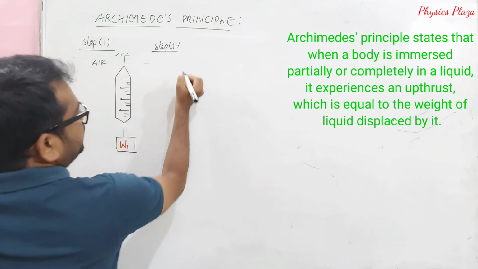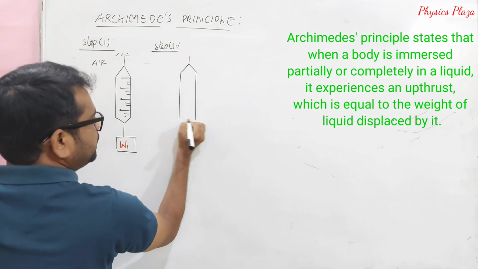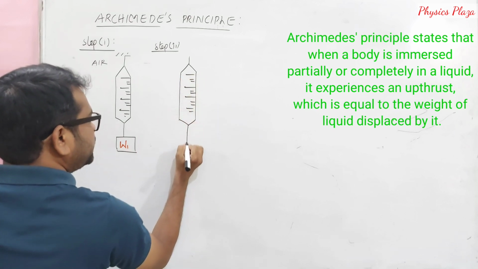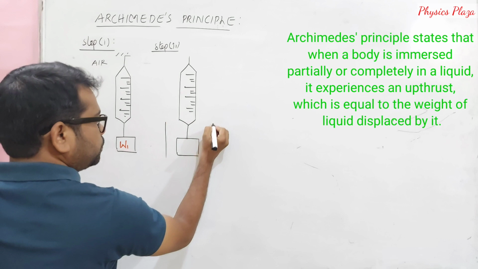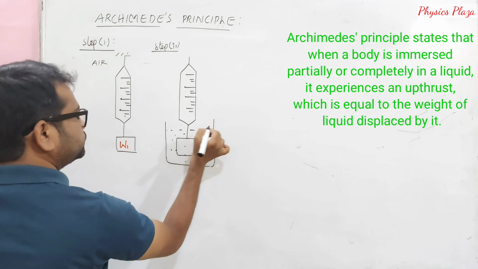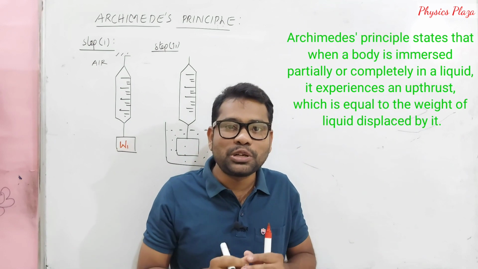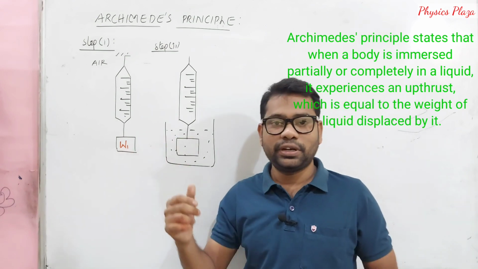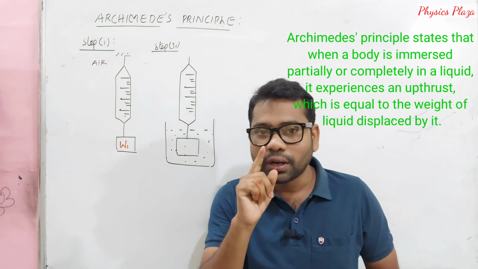Okay, fine. Step 2, children. Here is the same arrangement, the same spring balance. Now let us immerse the solid in a liquid. Children, whenever it is immersed in a liquid, obviously what happens? Come on, upthrust will come into play. It will try to lift it. So compared with the original weight measured in air, the weight of this solid when placed in a fluid will obviously be less, because of buoyant force.